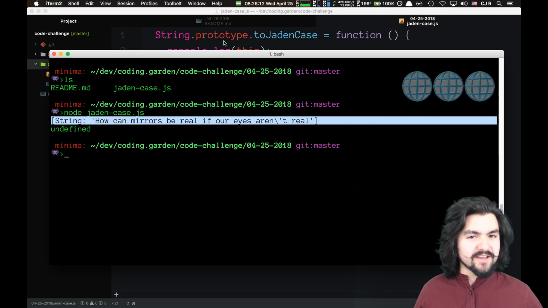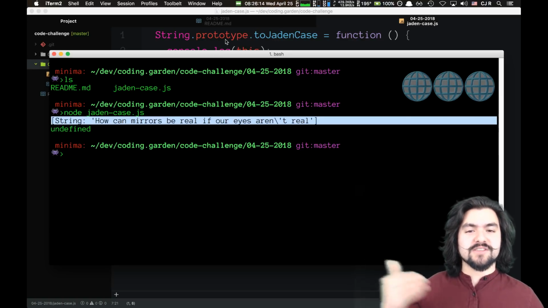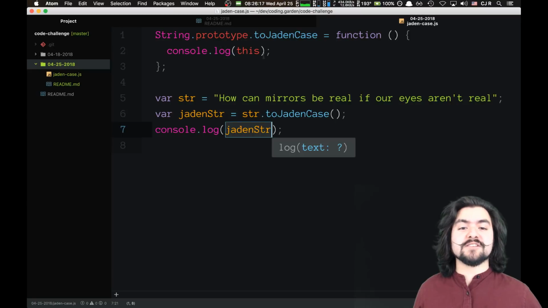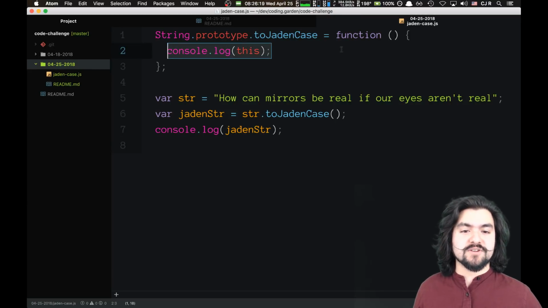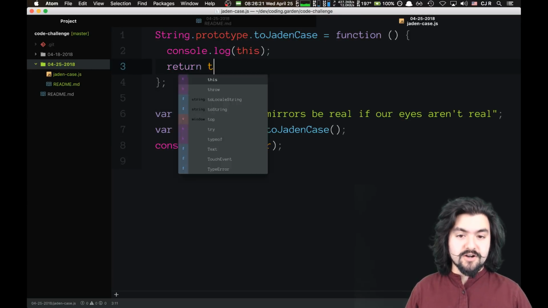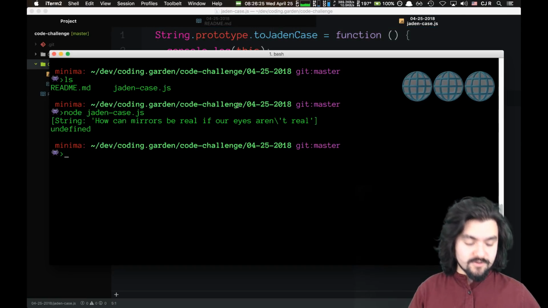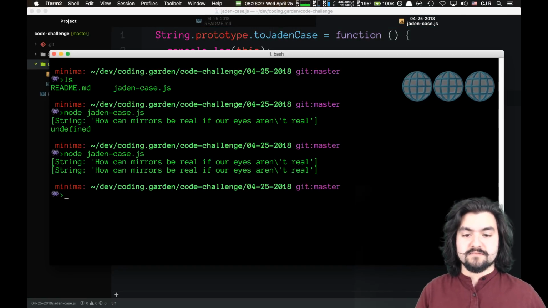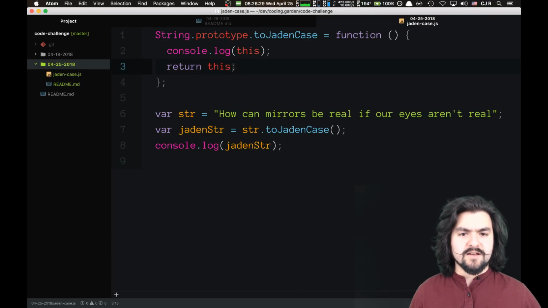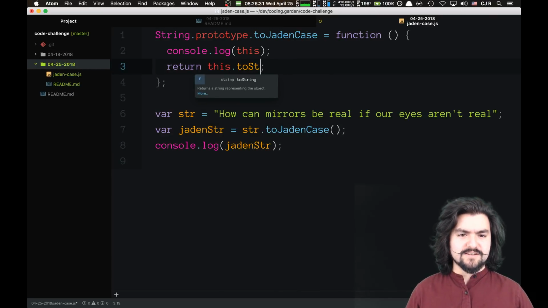So it's a weird way to solve this instead of a function that accepts a parameter. But essentially, now we just write our code that operates on the string in here. And if we actually return this, we're returning the string itself. So now instead of undefined, we should get the string itself. Yeah. And we might even do this .toString.